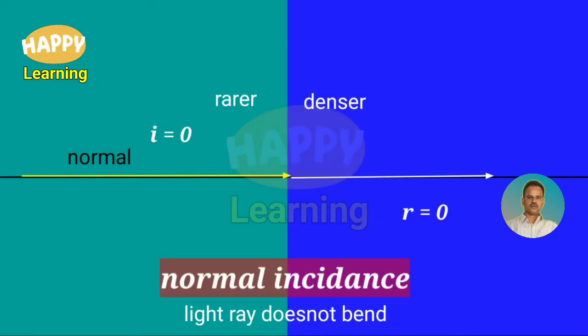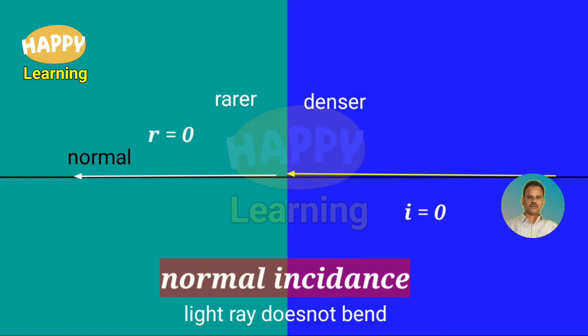Here a ray is incident onto the interface along the normal drawn to the interface. That means it is the case of normal incidence. The ray is traveling from rarer medium to denser medium. As it is the case of normal incidence, the angle of incidence I is equal to 0. In the denser medium, the ray travels along the normal itself. There is no deviation at all, so the angle of refraction is also 0. So the conclusion is, it is a normal incidence. The light ray does not bend.